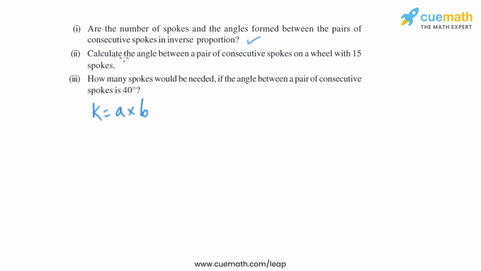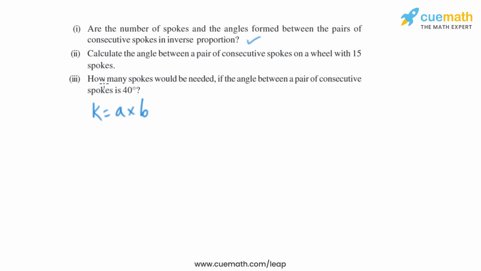Now let's do the second part. Calculate the angle between a pair of consecutive spokes on a wheel with 15 spokes. As we know that K equals A into B, we know the value of K, that is 360 degrees. We know the value of A, that is 15. We can easily find B. B will be 360 degrees divided by 15. So it will be 24 degrees.